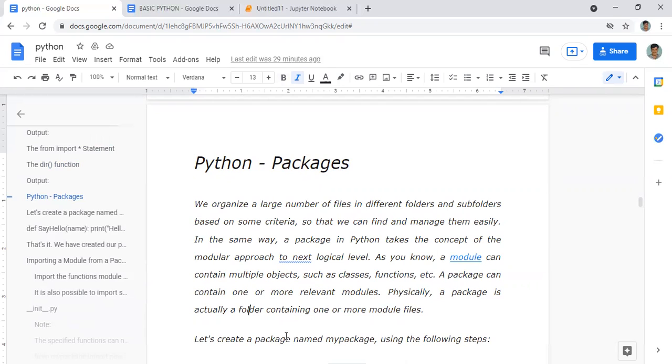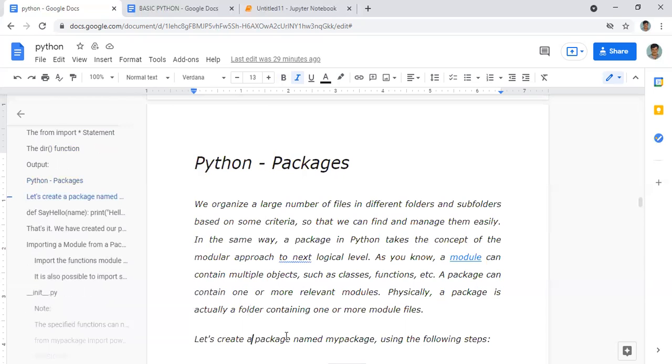If you have different modules with some specialty or common features, you can bring many modules together. That is known as a package. Packages contain one or more relevant modules. A package is actually a folder containing one or more modules. If you have similar code, we write it under a module. If you combine similar modules, then that is known as a package.